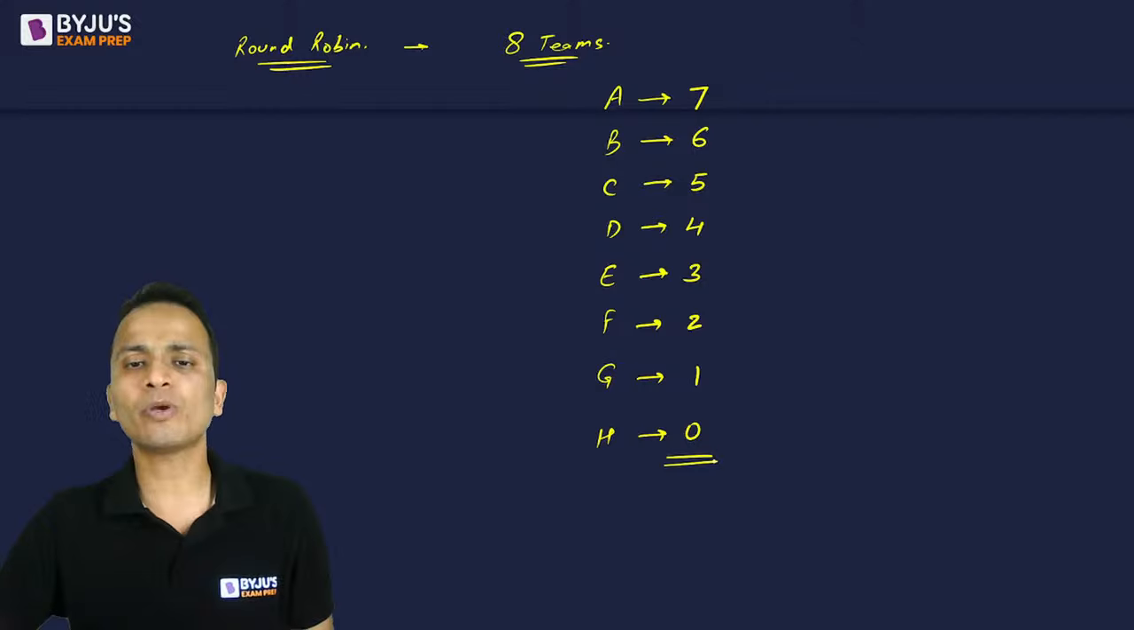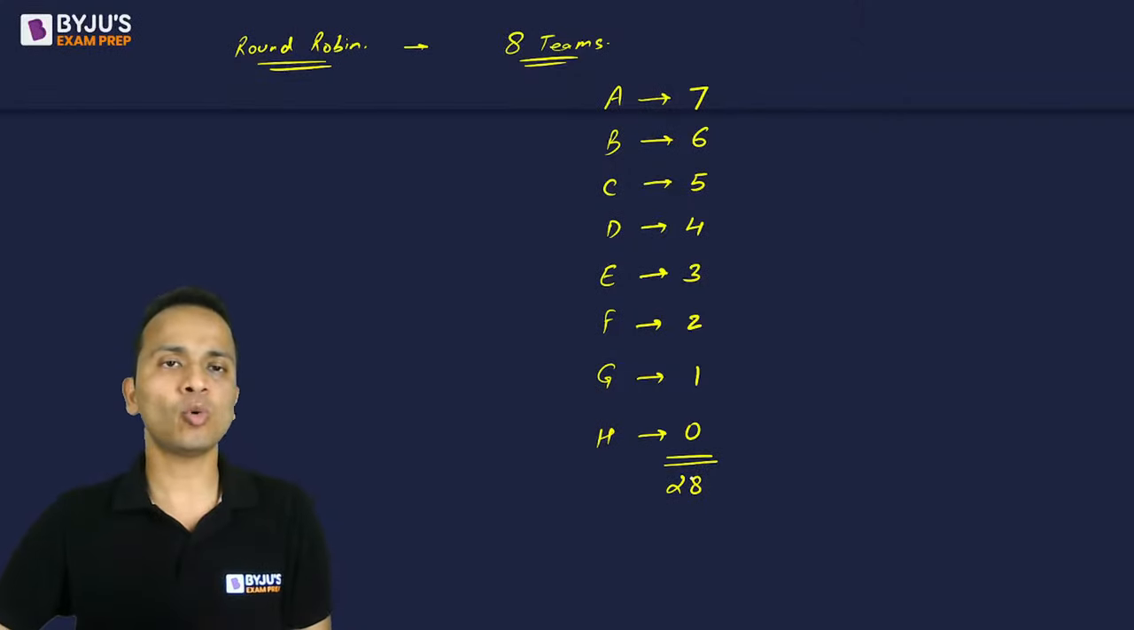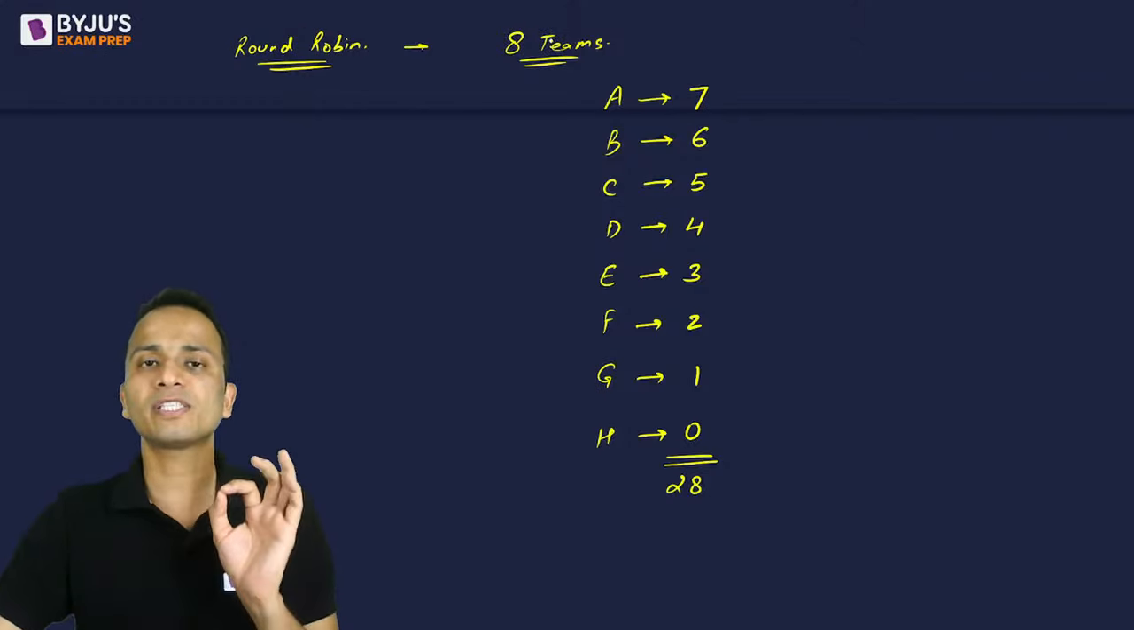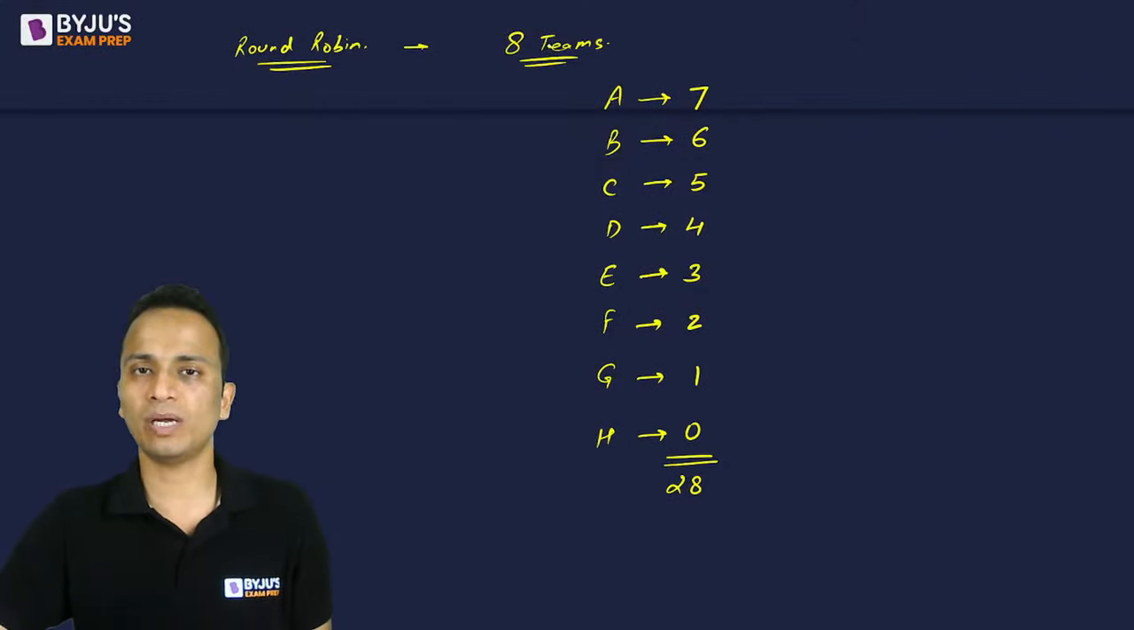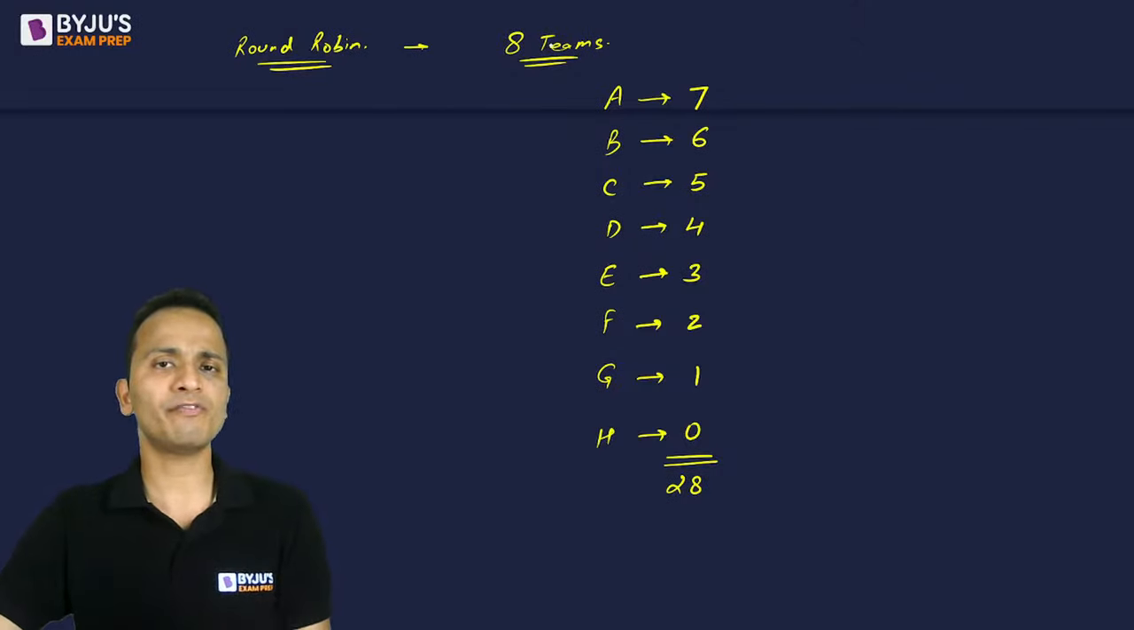This is how you can calculate the total number of matches. Now you can add all these numbers: 7 plus 6 plus 5, 4, 3, 2, and 1. So 8, 8, 8, 24, and 4, 28. So 28 is the total number of matches that will happen in one of the groups of stage 1 of this tournament. Am I clear? Please write yes in the chat box if you understand whatever I have discussed. This is one way of calculating the number of matches.